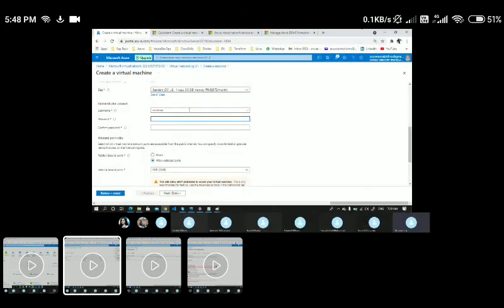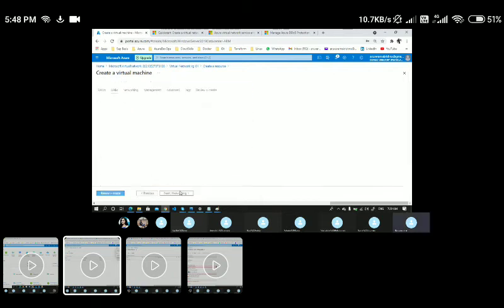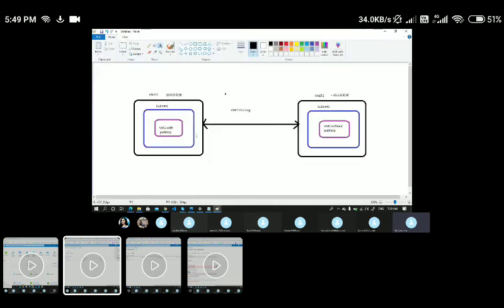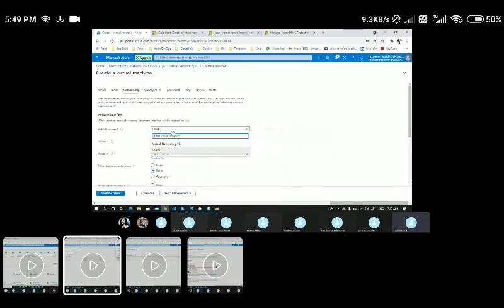Azure user. I use some password, and if I go to the networking option here, I should be having a VNet one because I'm creating this particular VM1 under a VNet one. So I should be choosing the VNet one as a default here.